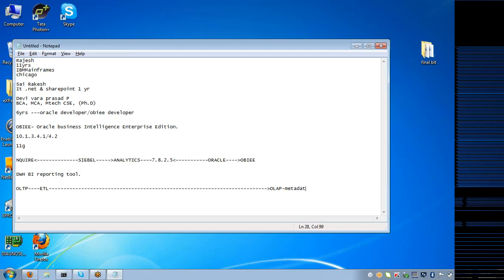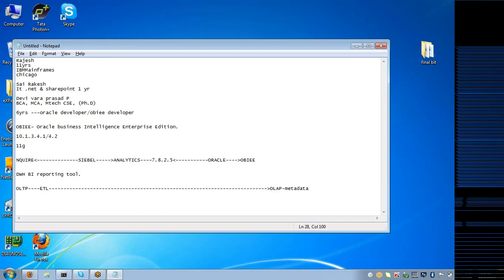Metadata is nothing but data about data, or data describing some other data. The data here in OLAP is describing the data that is coming from OLTP, because whatever data we get that is stored in OLAP is coming from the OLTP sources.